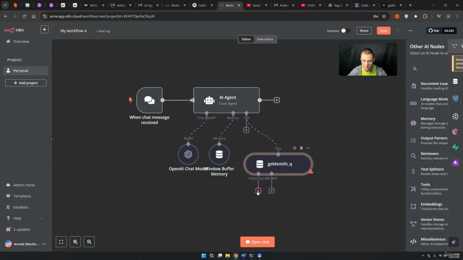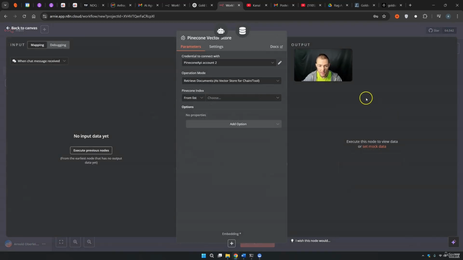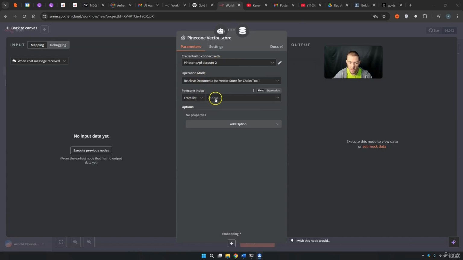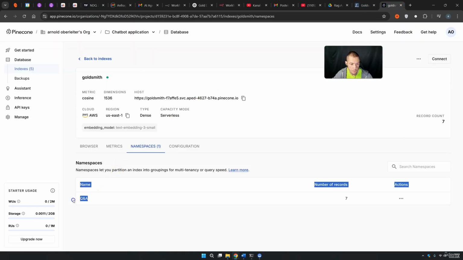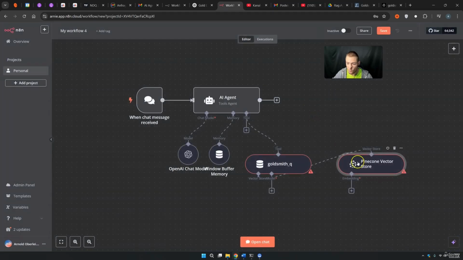Now we need to press plus once again because we want to have a vector store. It's of course our Pinecone vector store. You need to connect this with your API key, the operation mode, retrieve documents of course. Then you need to choose from list. We have of course the Goldsmith here. We want to have of course the properties, so the Pinecone namespace. And the Pinecone namespace was of course this Q&A. So we can simply copy this Q&A. We come here back. The Pinecone namespace is the Q&A, and then this thing should work.